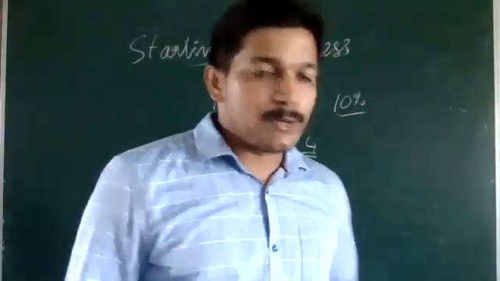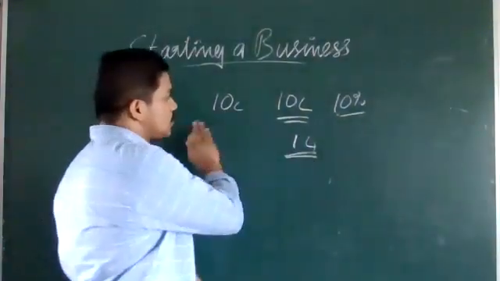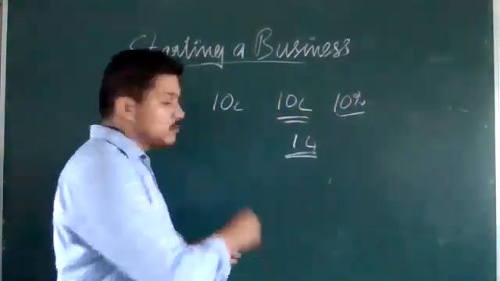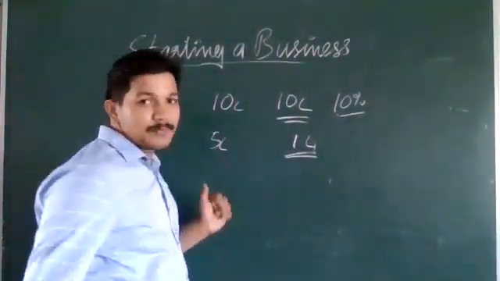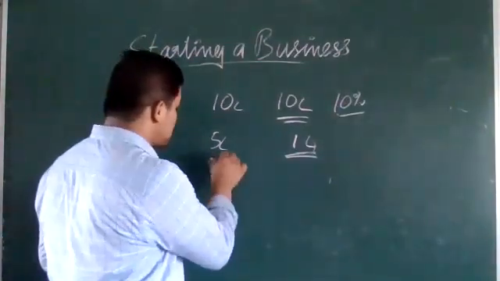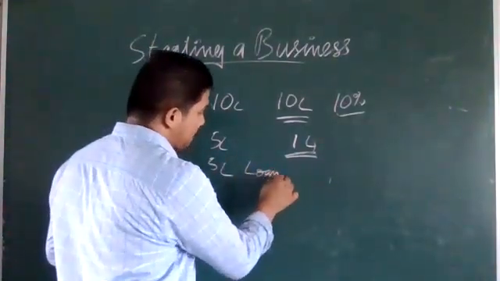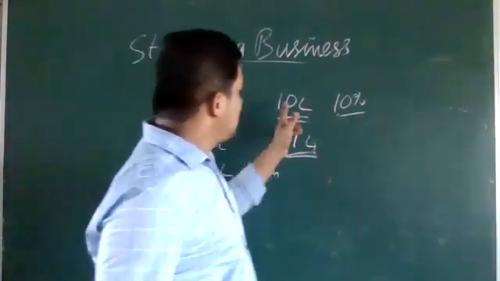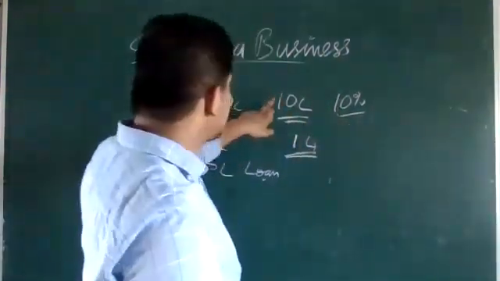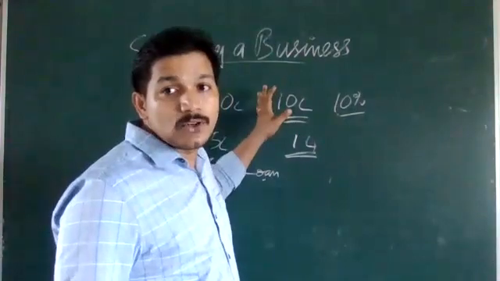But if we are not investing the full 10 crore rupees, but only 5 crore rupees, 50%, then we have to pay tax only on part of the 10 lakh rupees.